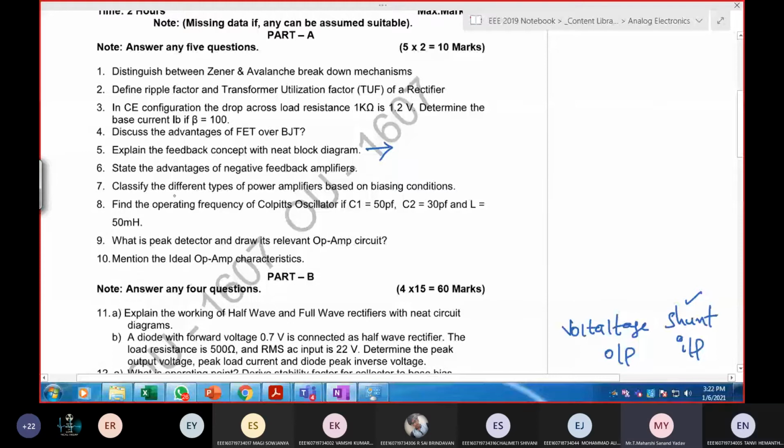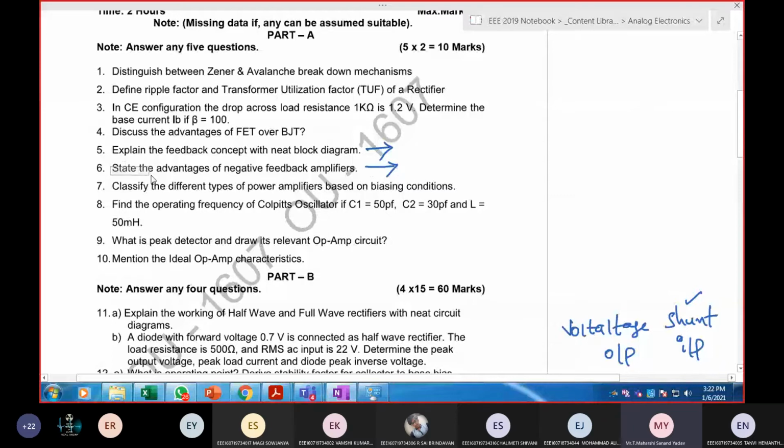Next, the sixth one also you know. State the advantages and disadvantages of a negative feedback amplifier. Can anyone tell me? The disadvantage is low gain, sir. The disadvantage is low gain, and the advantages are reduction of noise and distortions. Bandwidth is increasing. Nonlinear distortions are getting reduced. Input resistance is getting increased. Noise is getting reduced. All those points you can write here.